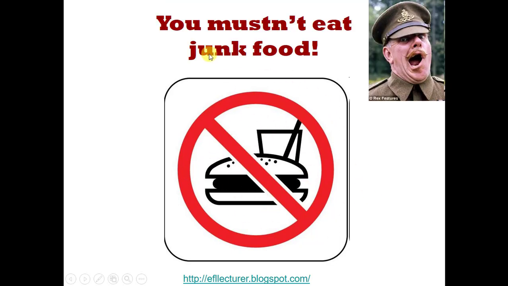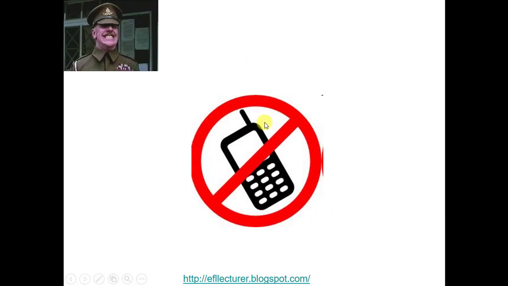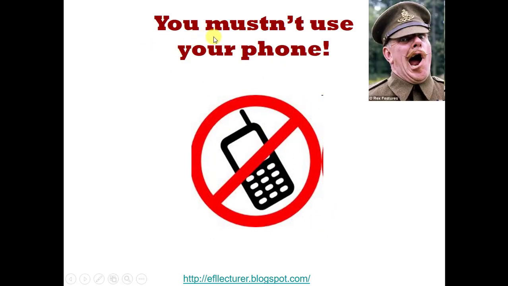So we can say that you mustn't eat junk food. Here, the use of the cell phone. We can say that you mustn't use your phone. Okay? This is very easy. When it is prohibited, we use the negative of must.